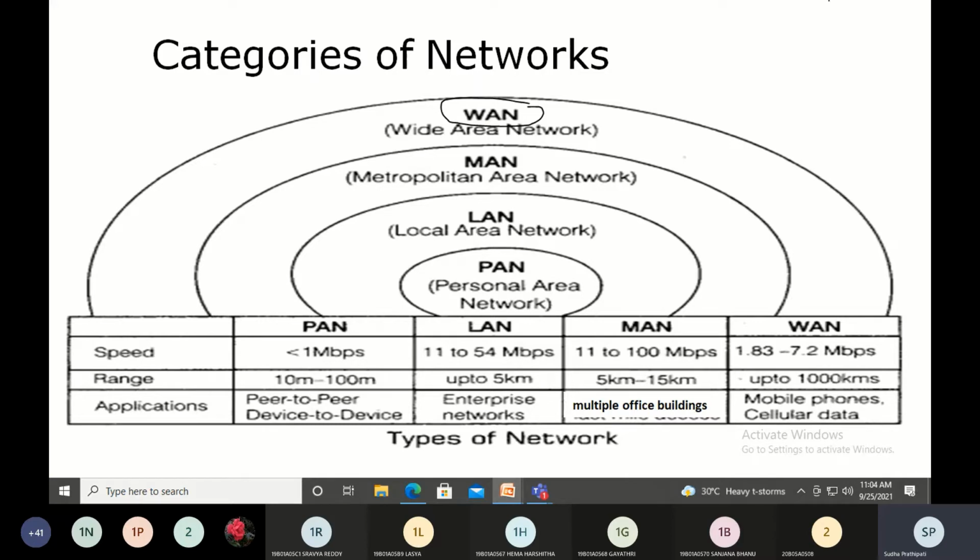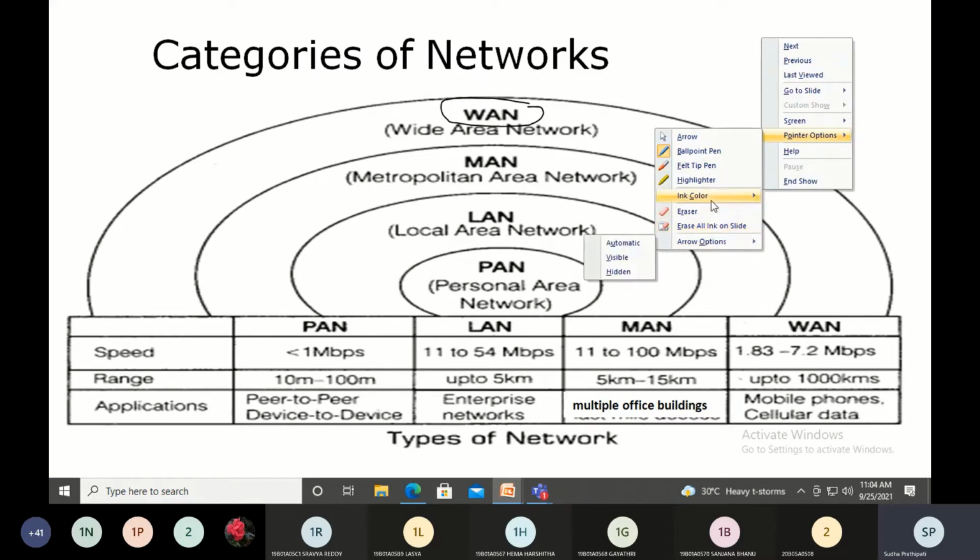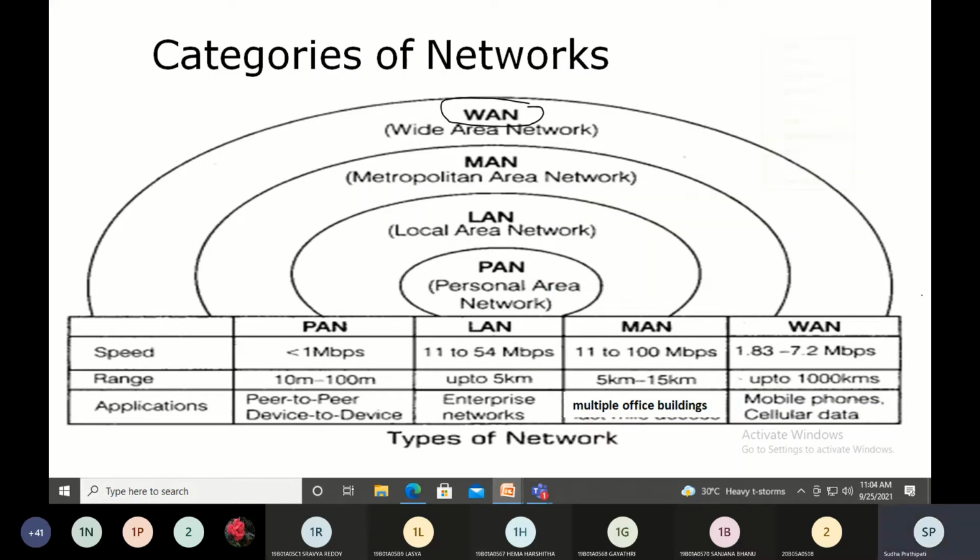I have given some comparison here based on certain points. The first one is based on speed. The speed of data transfer will be in megabits per second, and this one less than 1 megabit per second, and so on. Now these data can vary, so you cannot take these to be the exact values. These values can vary.